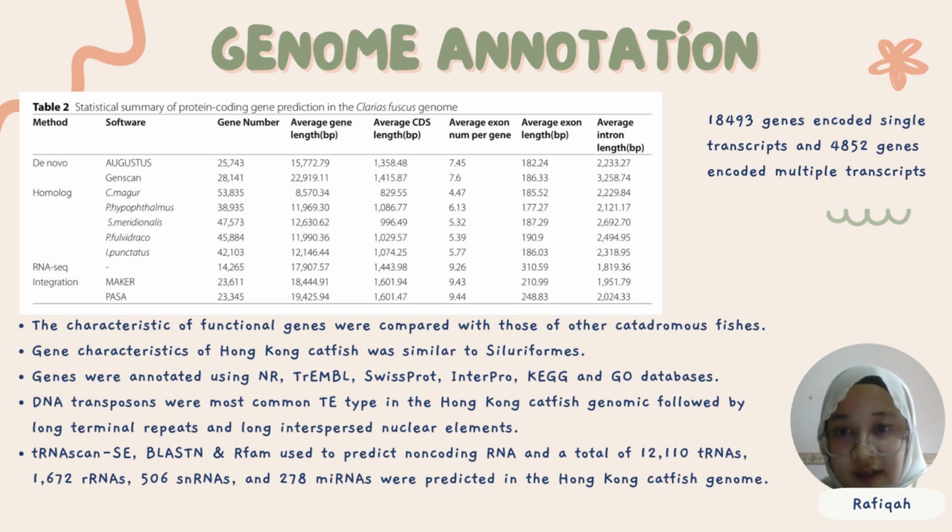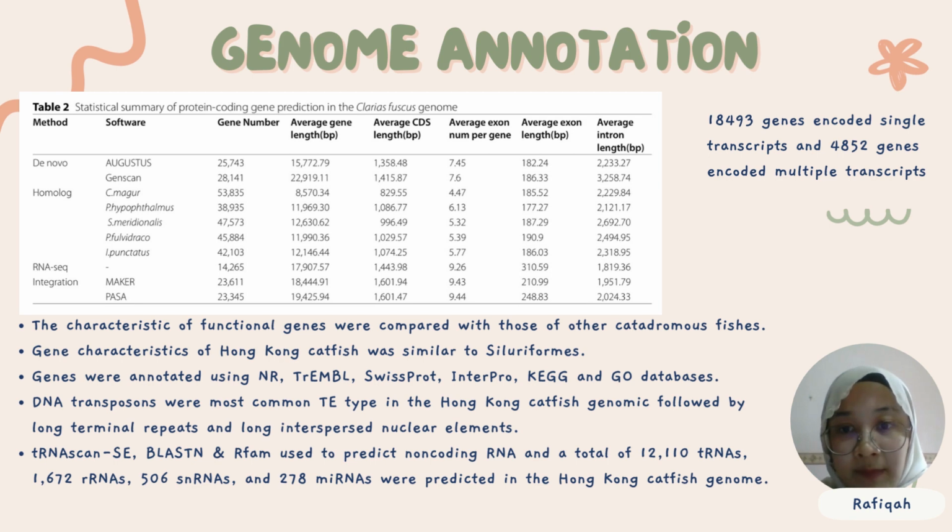Next is genome annotation. Table 2 shows the statistical summary of protein coding gene prediction in the Clarias fuscus genome. In the column software, the gene number of PASA software was 23,345, and the average gene length is more than 19,000.